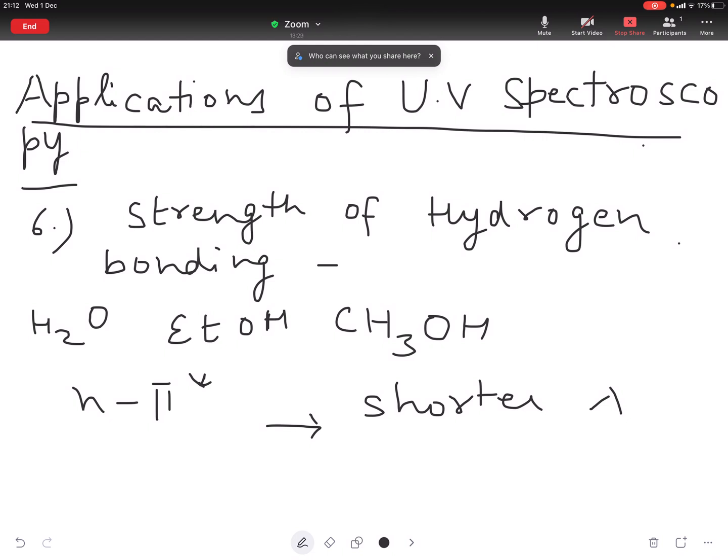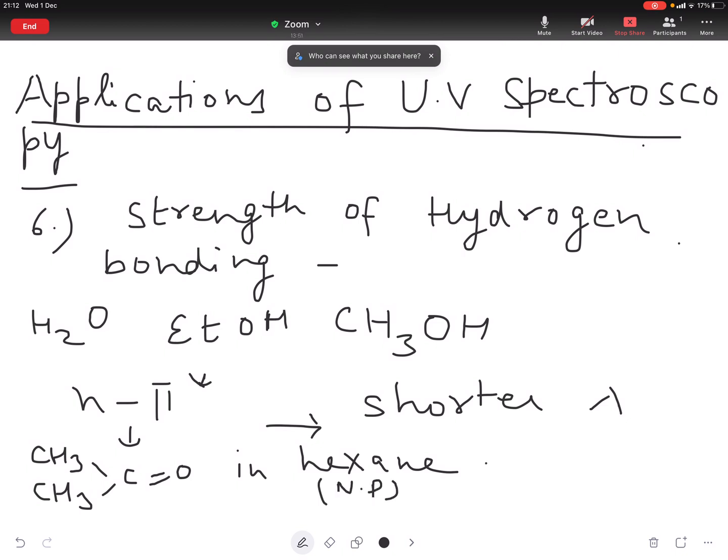Thus, by measuring the lambda max of a carbonyl compound in a non-polar and polar protic solvent, strength of hydrogen bonding can be determined. For example, n to pi star transition of acetone in hexane, which is non-polar solvent, occurs at 279 nanometers, but in water, which is a protic solvent and polar, it occurs at 264.5 nanometers.